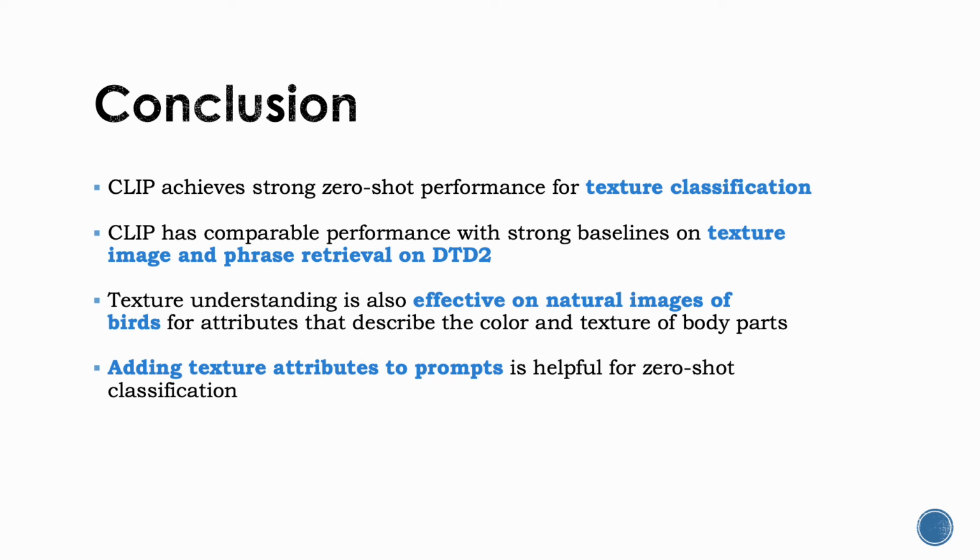To conclude, we find CLIP achieves strong zero-shot performance for not only texture classification and texture image and phrase retrieval, but also understanding textures on natural images of birds. Additionally, we find it effective to add texture attributes to prompts to help zero-shot classification.